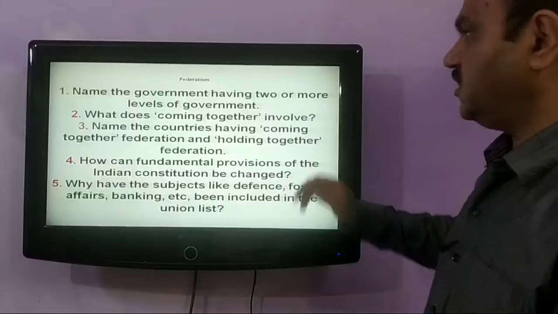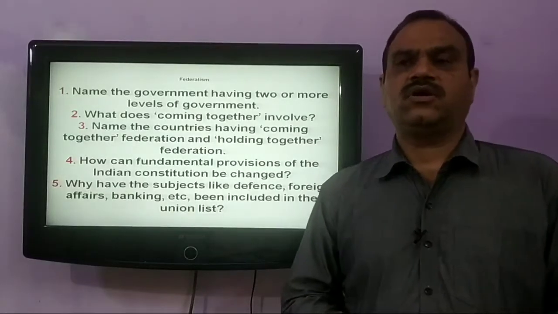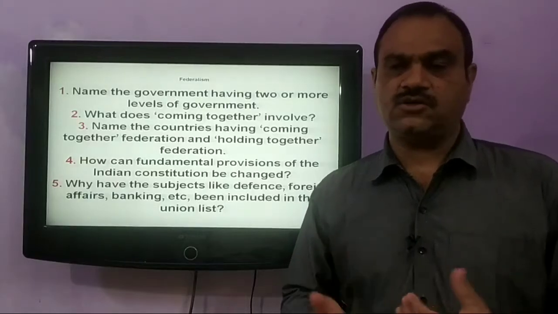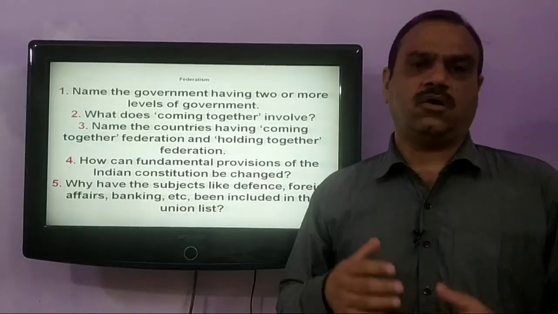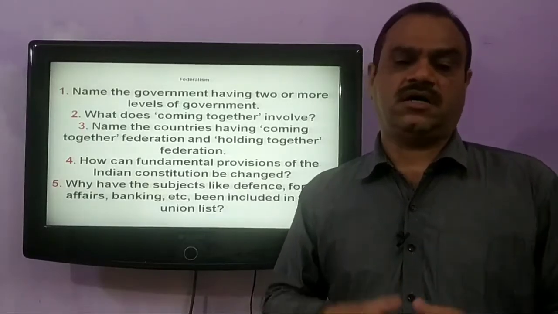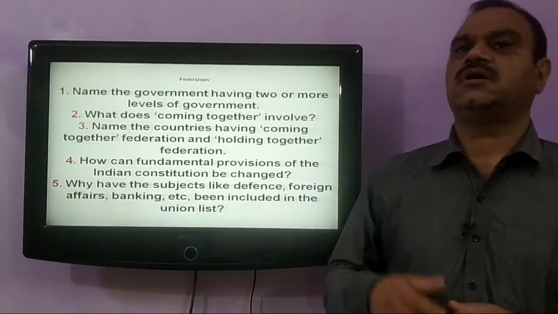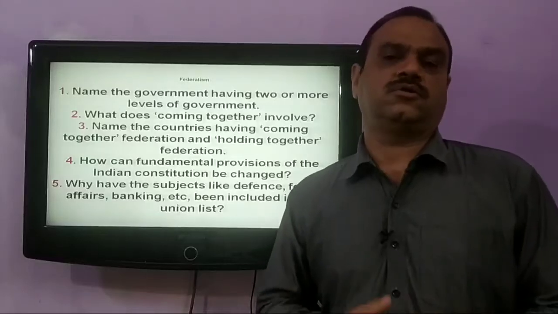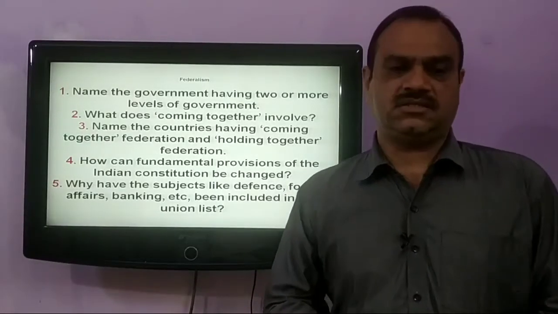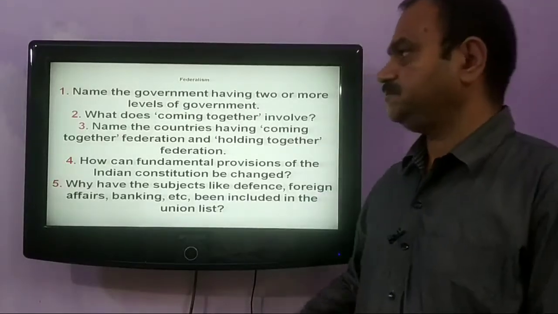What does coming together involve? Coming together federation is that in which the federating units come on their own to form a bigger unit. When the smaller units come on their own to form a bigger unit or a bigger country, that is known as coming together federation.